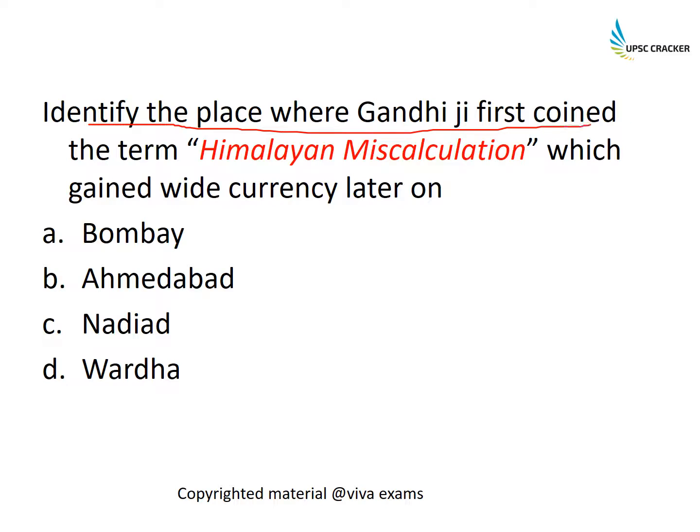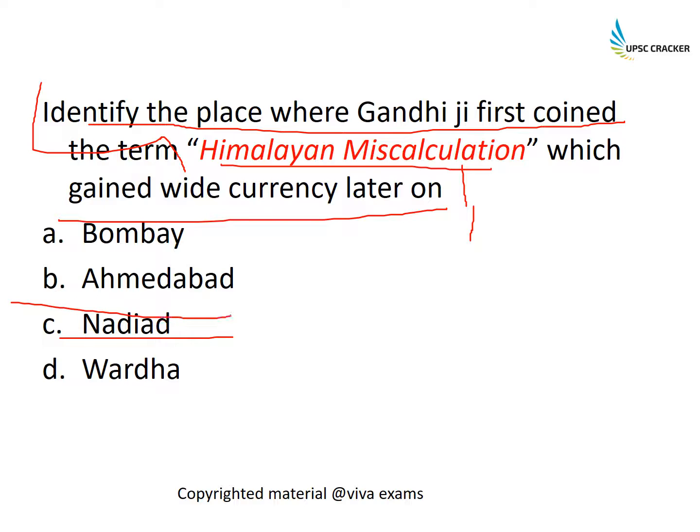Identify the place where Gandhiji first coined the term Himalayan miscalculation, which gained wide currency later on. So Himalayan miscalculation, this question is often asked, but not in regards to the place where he had coined this term. And this place was Nadiad. Not really important, but still one should know.